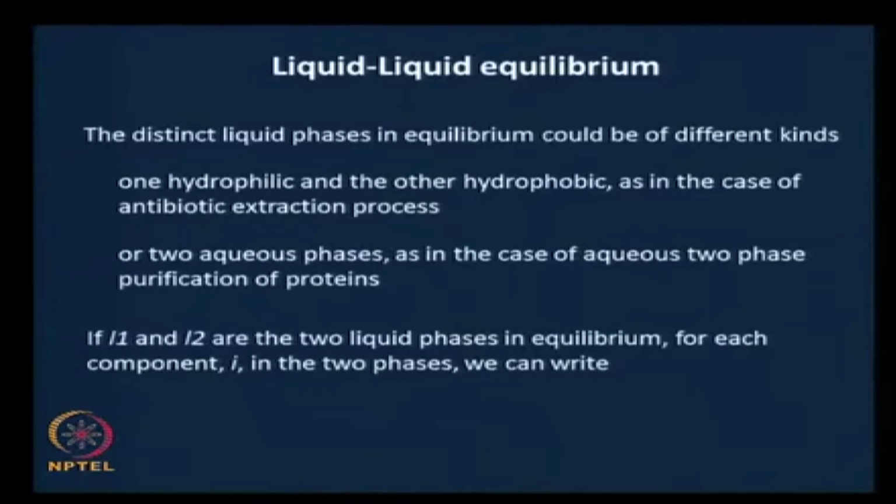To give you a hint, the first 5 equations 5.1 to 5.5 are valid. Also take a look at how we went about doing pretty much the same thing, but for a component I that is distributing between the vapor and liquid phases in the case of vapor liquid equilibrium. So, those are the hints that I am going to leave you with. Take about 20 minutes and then we will look at what the solution is. Go ahead please.